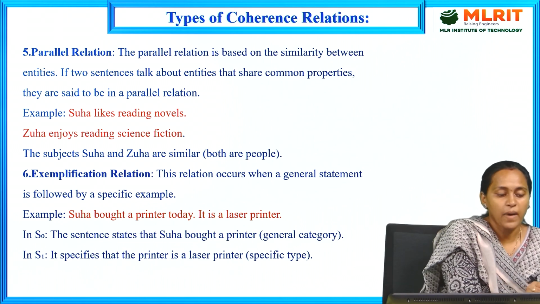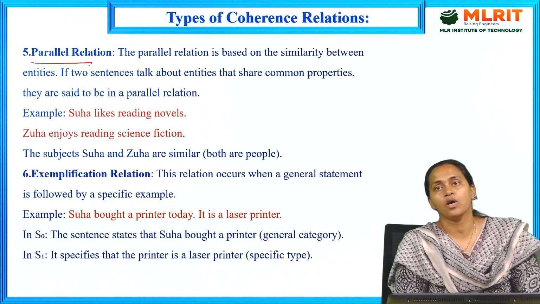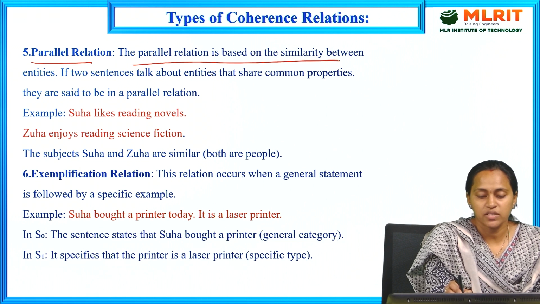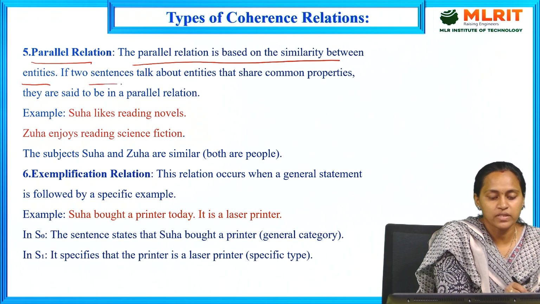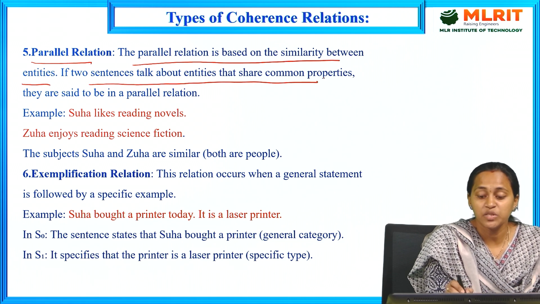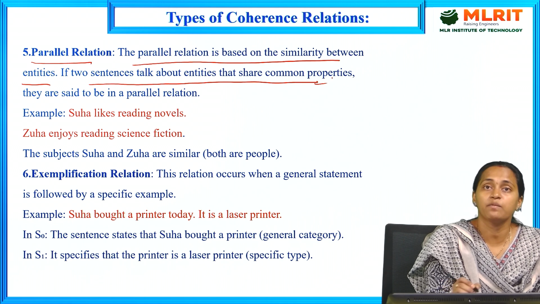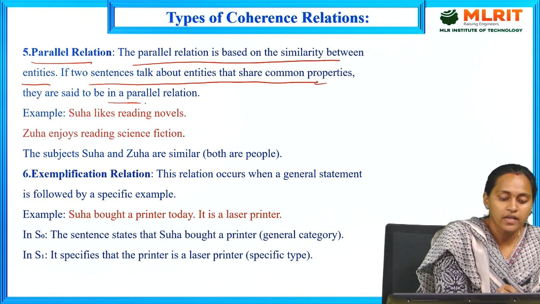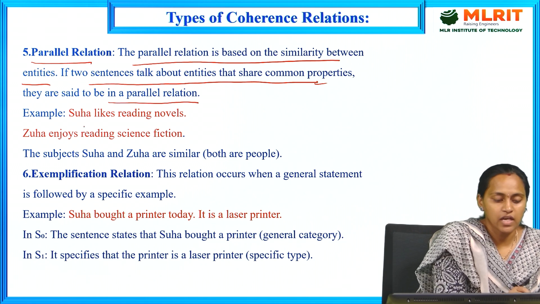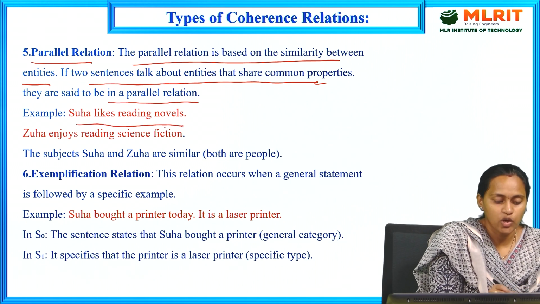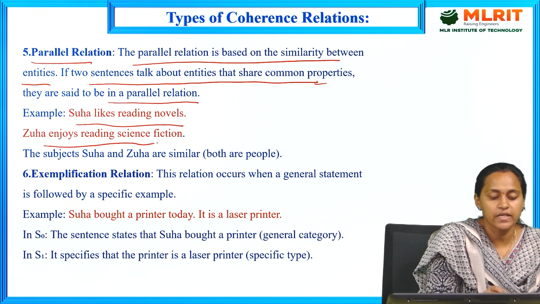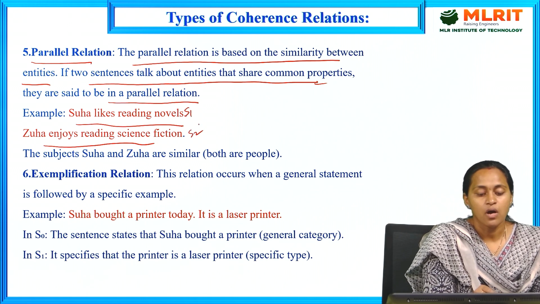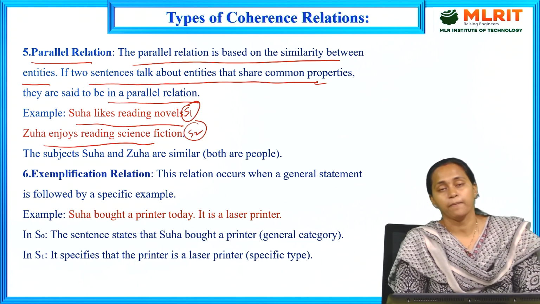Next, the parallel relation. Parallel relation is based on the similarity between entities. If two sentences talk about entities that share common properties, and the process is going on in parallel at a time, they are said to be in a parallel relation. Here is the example. Suha likes reading novels. Juha enjoys reading science fiction. At a time, sentence 1 and sentence 2 are going.